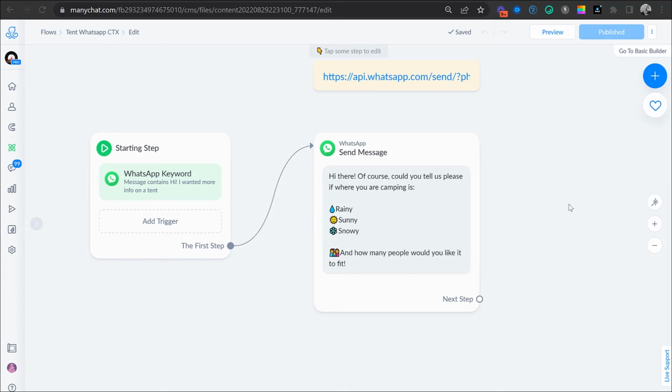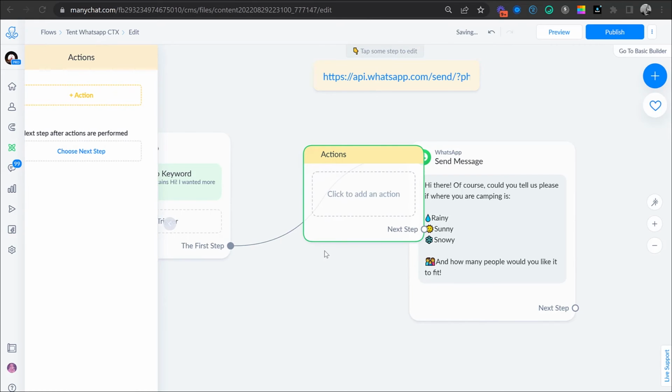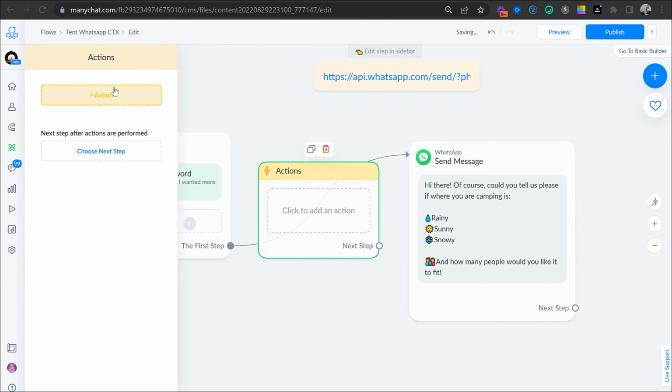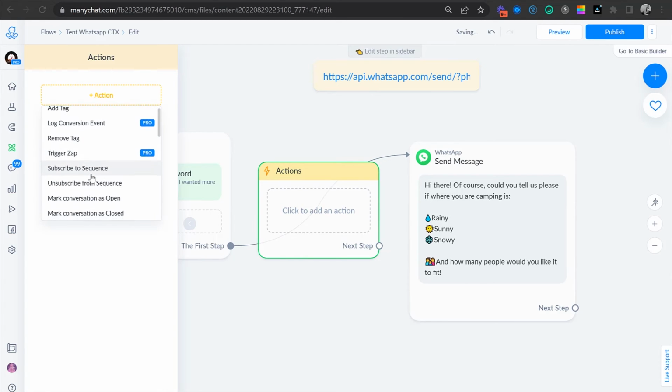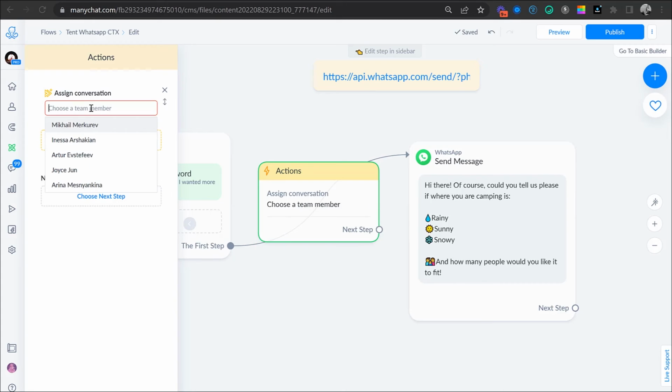And I know I promised that with Manychat, you can assign a sales agent. And I know that triggered a little something in you, so I wanted to show you how that's done. You want to double click and select Actions. Within the Actions mode, you're going to click here and scroll all the way down to Assign Conversation. So let's say that I'm going to assign this conversation to Artur.